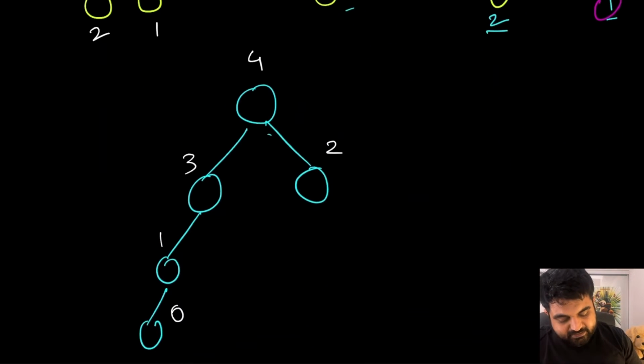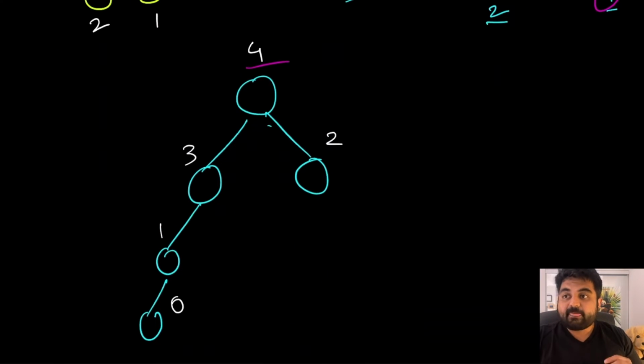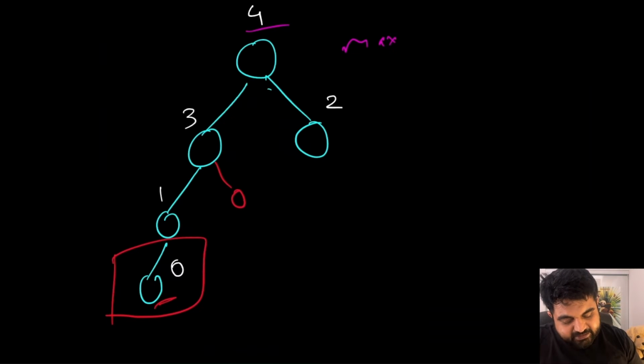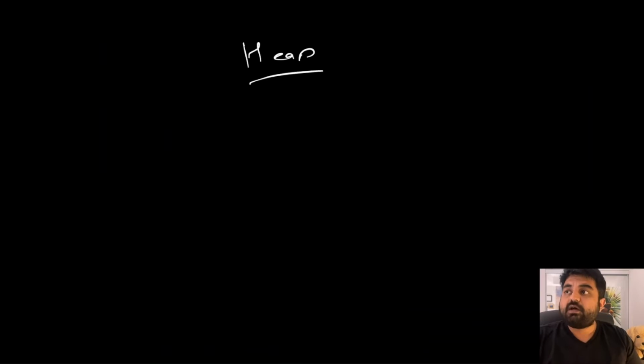And once again, this is another example. In this case we can see that once again the property of a max heap is being followed, but the issue is that this is also not a balanced tree because of this particular element. If this was something like this, then this would have been a valid heap, but that is not the case.